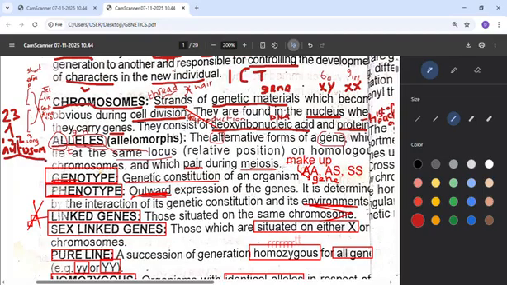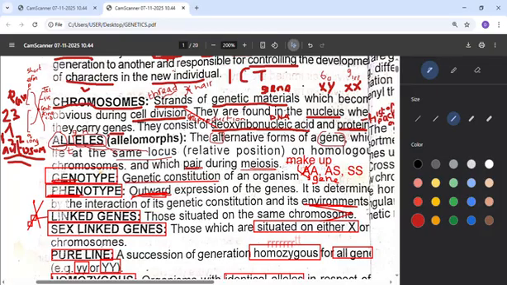Maybe one will be tall, one will be fat, one will have this kind of blood group. All those are determined by the autosomes, but the sex chromosome is the one that will determine maybe one is a boy or girl. So the total is 23 pairs, and 23 pairs is the same thing as 46. It means every human being has 46 chromosomes, or you say 23 pairs. One pair is the sex chromosome, then 22 pairs are the autosomes.